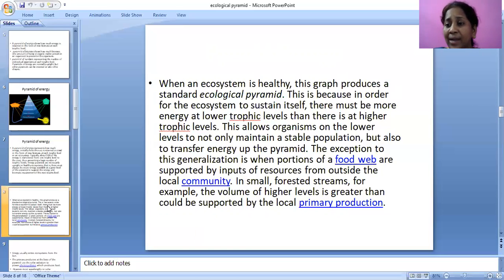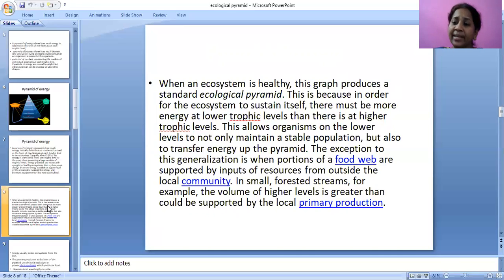Because the number of producers is more. So energy is more. Going upwards to primary consumers, the energy will be a little bit low. Moving forward from primary to secondary consumers, the energy flow will again decrease, and then from secondary consumers to tertiary, energy flow will again decrease.